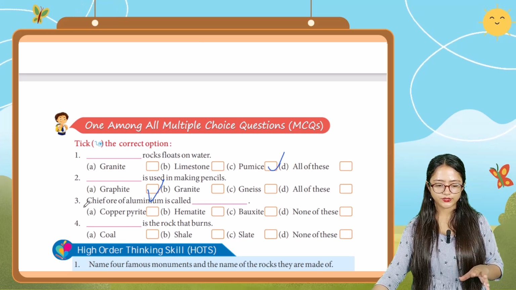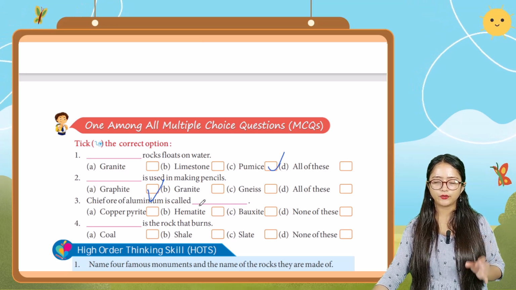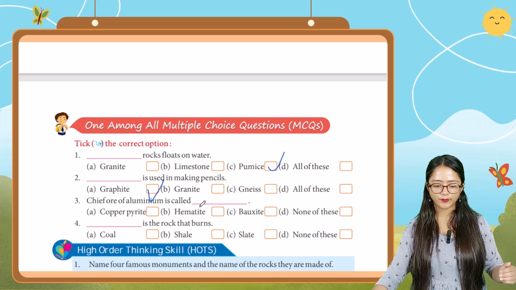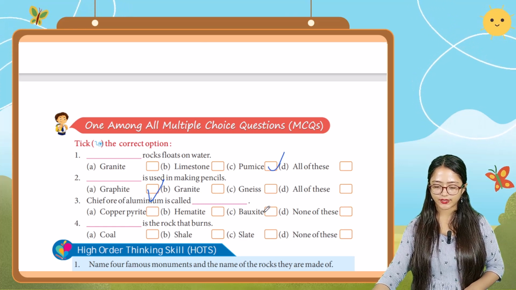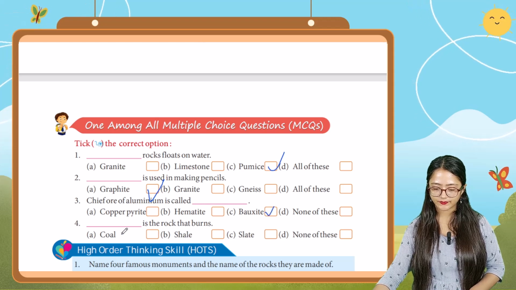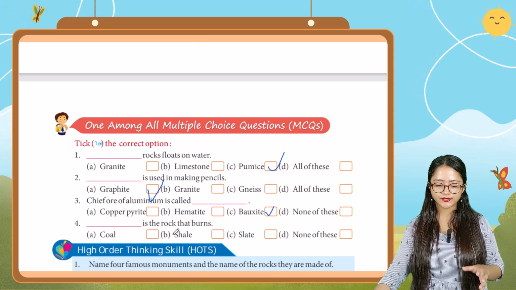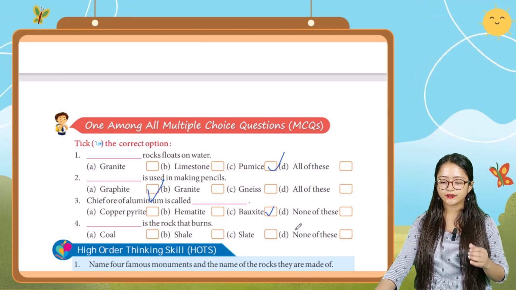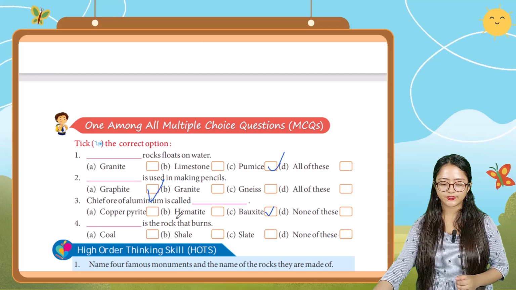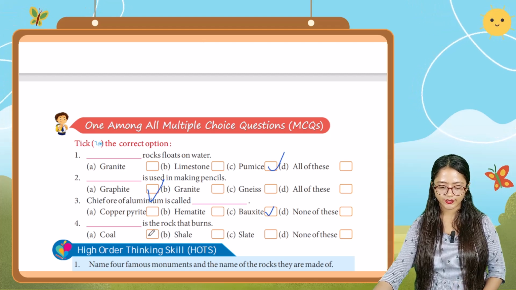The next question, the chief ore of aluminium is called dash. Is it copper pyrite, hematite, bauxite, or none of these? It is bauxite. So tick bauxite. Next one, dash is the rock that burns. Is it coal, shale, slate, or none of these? It is coal. So tick that one.